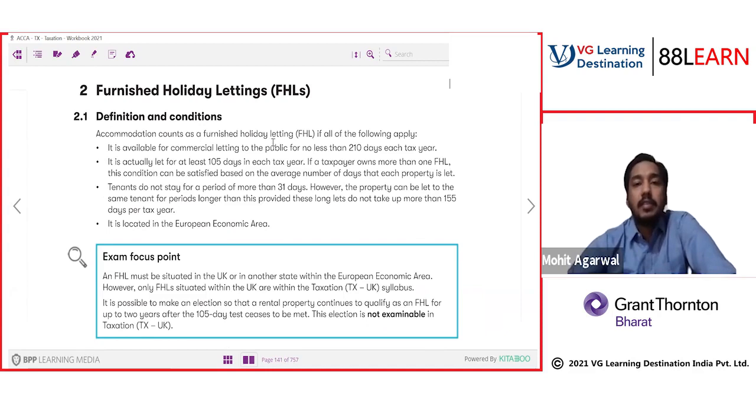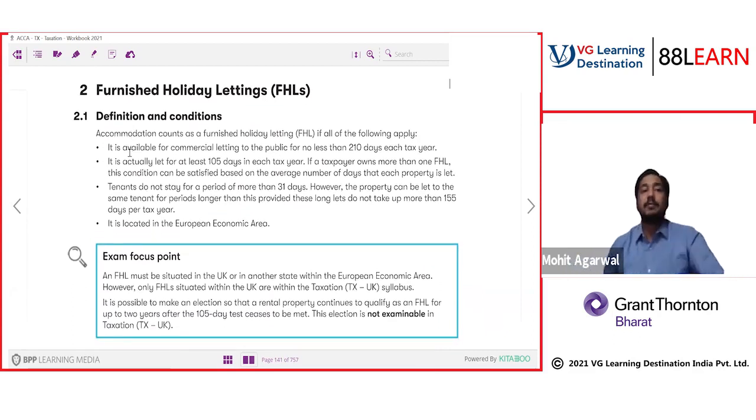Accommodation counts as a furnished holiday letting if all of the following apply. If these 4 conditions are fulfilled, only then will you consider a property as FHL. It is available for commercial letting to the public for no less than 21 days in each tax year. It is actually let for at least 105 days in each tax year. If the taxpayer owns more than one FHL, this condition can be satisfied based on the average number of days each property is let.